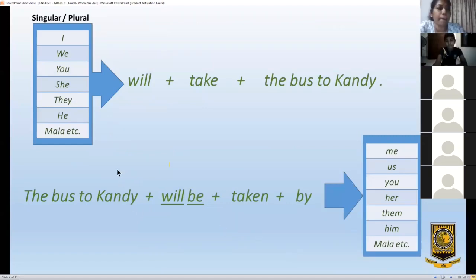Again I am revising. This is the active voice sentence.